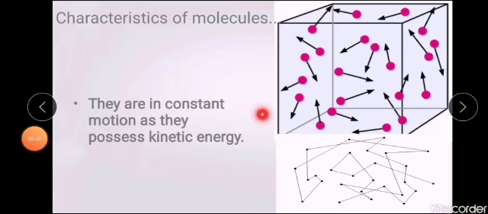According to the availability of these intermolecular spaces, the molecules of a particle will be in constant motion, and whatever molecules are moving will also have kinetic energy. When we learn about the types of motion, we learn random motion or zigzag motion, which has no specific direction. So the molecules of particles in liquids and gases are always in random motion.